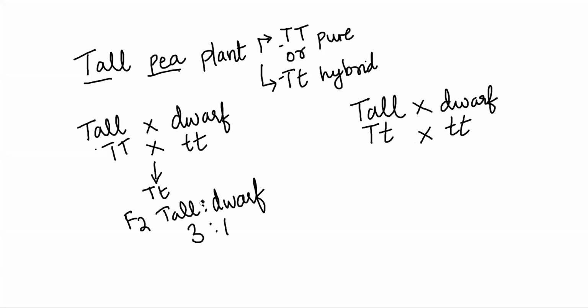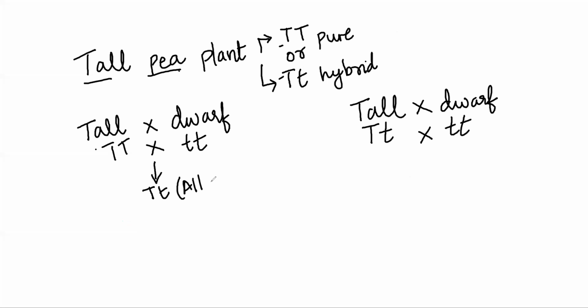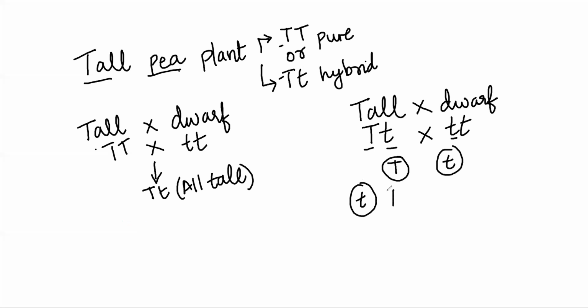So let's look at the F1 generation only. If I take a tall plant which is pure and a dwarf plant and I cross them together, the babies are all tall. But if it is hybrid, then it will produce two types of gametes, capital T and small t, correct? The dwarf will produce only one type of gamete, small t. So I am going to have capital T small t and small t small t as babies. So this is going to be tall and this is going to be dwarf, in the ratio 1:1.